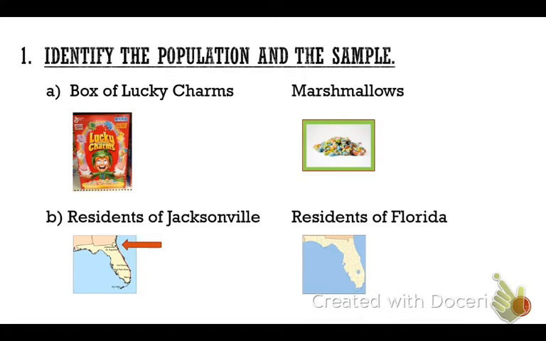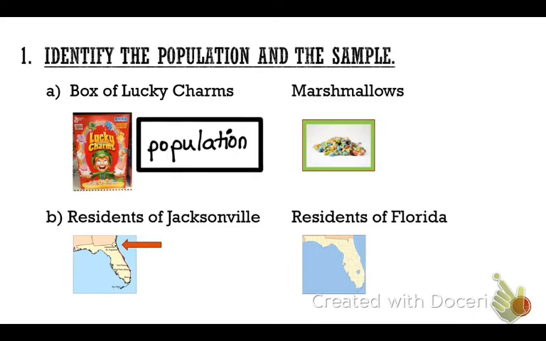So of those two, which one of those do you guys think is the population? Remember, a population is the entire group of people or objects. The box of Lucky Charms is definitely the population. Why? Because that's the large part that we're talking about. So what would just the marshmallows be called, guys? The sample, all right? That's just a small part of the population.